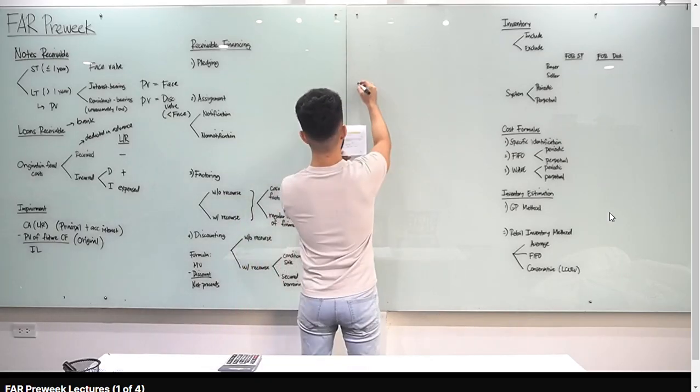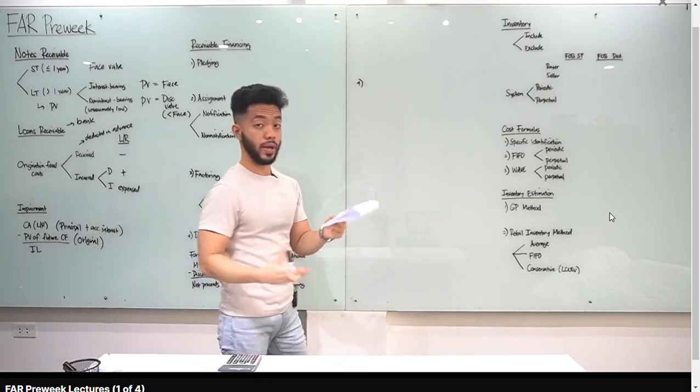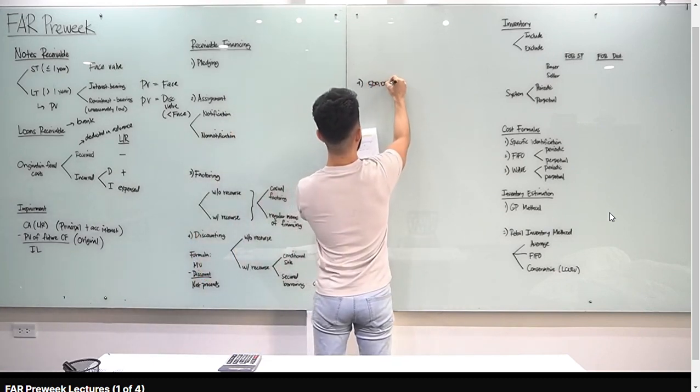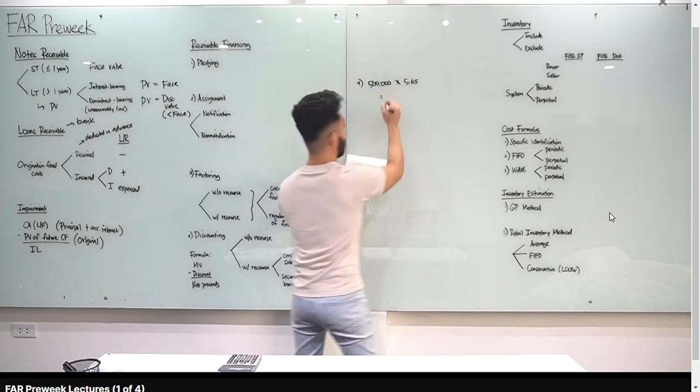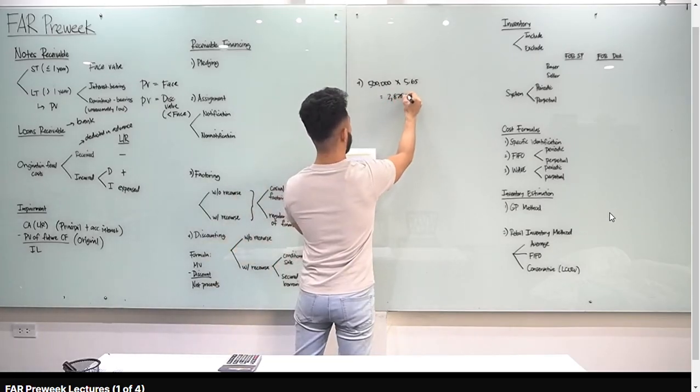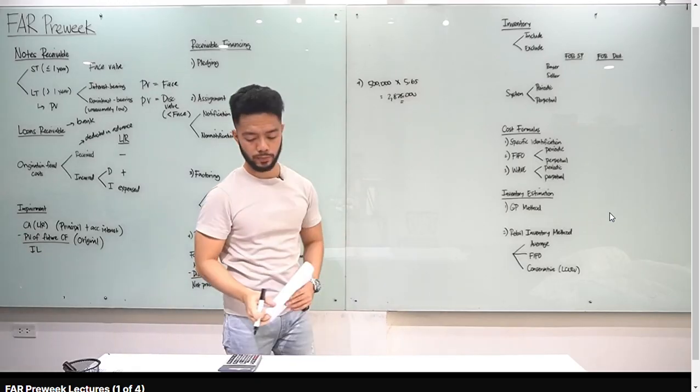So, for number 4, on December 31, which is basically dyan tayo nagbenta ng equipment, what is the carrying amount of the notes receivable? 500,000. Multiply lang natin siya by 5.65. Okay, 500,000 times 5.65, you get 2,825,000. Answer natin for number 4 is letter D, 2,825,000.